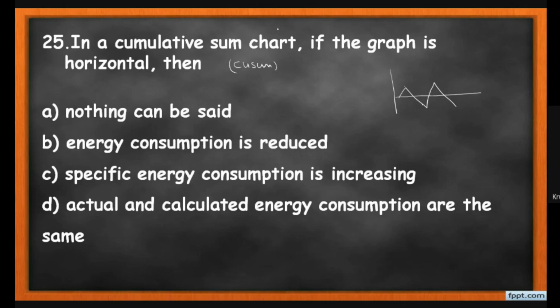Students, here it says that if the graph is horizontal, instead of this fluctuating, if your graph is like a horizontal line, which shows us the difference between the actual consumption and the calculated or predicted one is zero, and that's why the fluctuation becomes zero. So here the correct answer is D, that actual and calculated energy consumptions are the same.